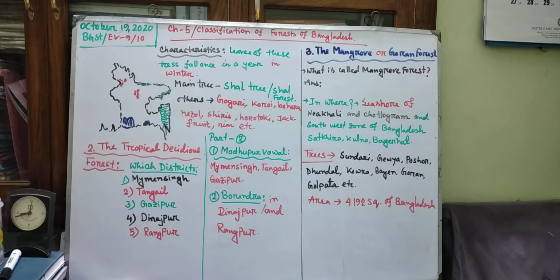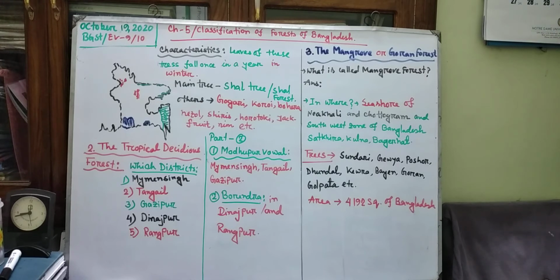Seashore of which region? Seashore of Noakhali and Chattogram. Two districts we got, that is Noakhali and Chattogram. And to the southwest, that is Khulna, Bagherhat and Satkhira. These parts of Bangladesh are called mangrove Goran or Goran forest area.